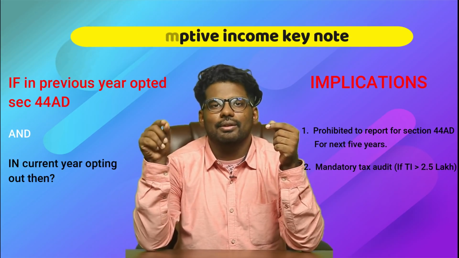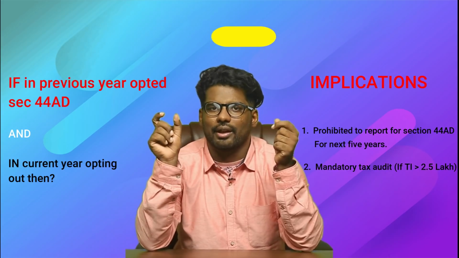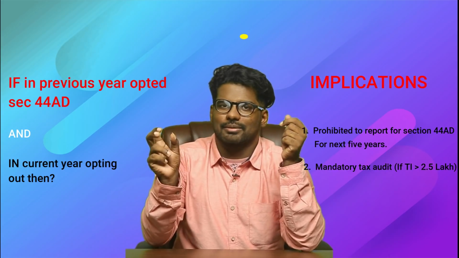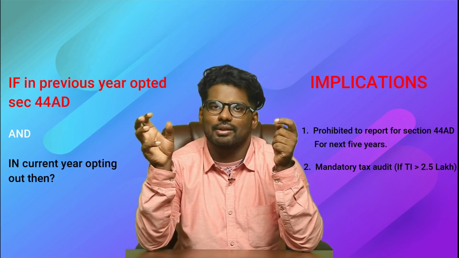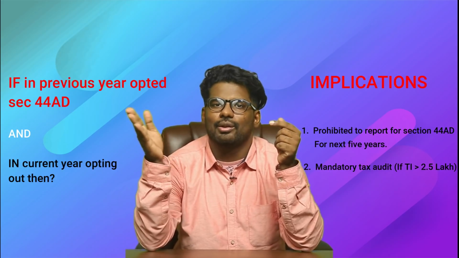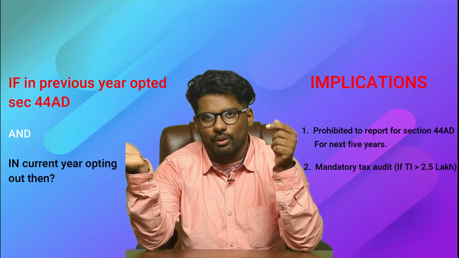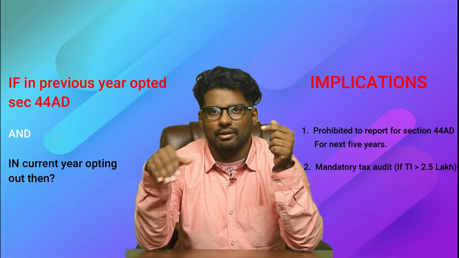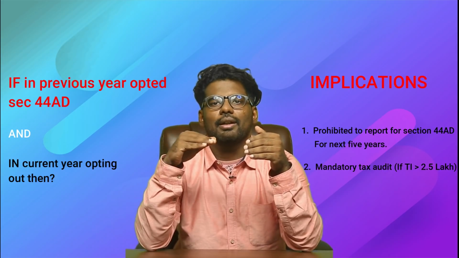Only with this one small exemption they have given, you mandatorily have to do tax audit only if your taxable income exceeds 2.5 lakhs. So that's a small exemption they have given. Obviously it will definitely cross 2.5 lakhs at least. So for those cases where the profit crosses 2.5 lakhs in the subsequent year where they have opted out of the presumptive income, they will all be under tax audit.